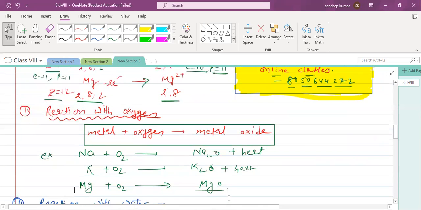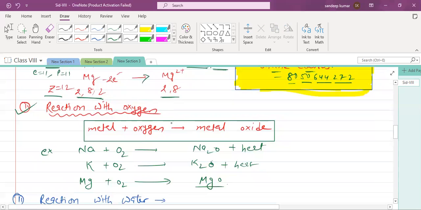Next property is the reaction with oxygen. Generally, metals react with oxygen and give metal oxide. Very important reaction. Some metals are very reactive, like sodium and potassium. They react easily with oxygen and form their corresponding oxide. Sodium gives sodium oxide. Potassium reacts with oxygen and gives potassium oxide. The reactions are so vigorous that they may catch fire. That's why we cannot keep potassium and sodium in open air.